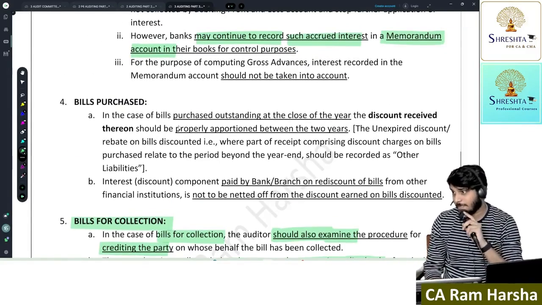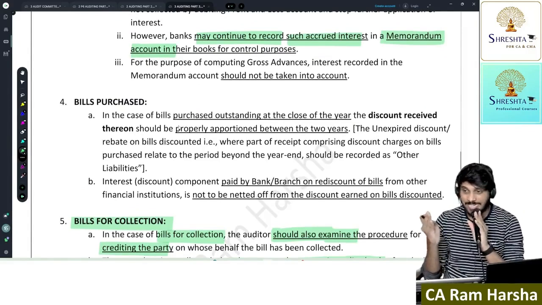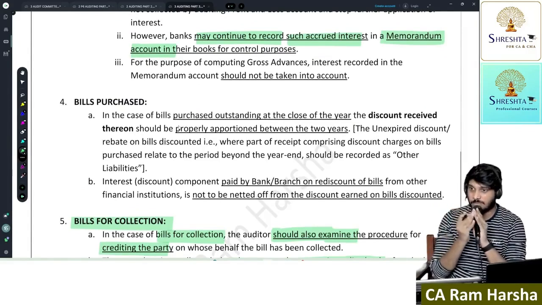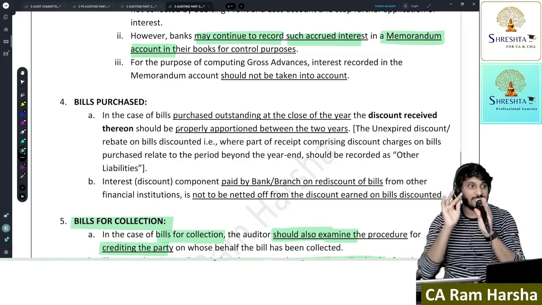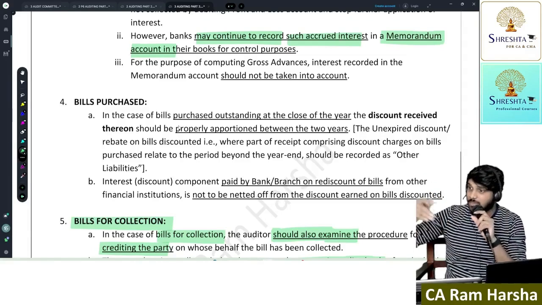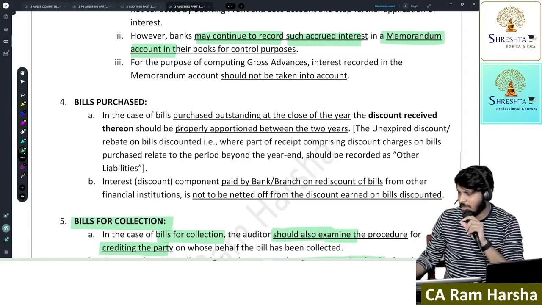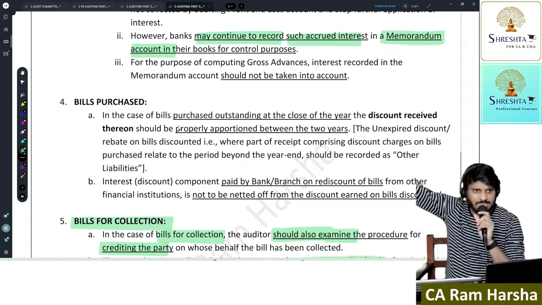Next, bills purchased. Bills purchased or discounted. What does it mean? Now the customer came 90 days before the due date and asked me, please give me the money now, later you collect from the debtor. For this 90 days, the opportunity cost of interest I will discount, and I will give the balance amount to the customer.